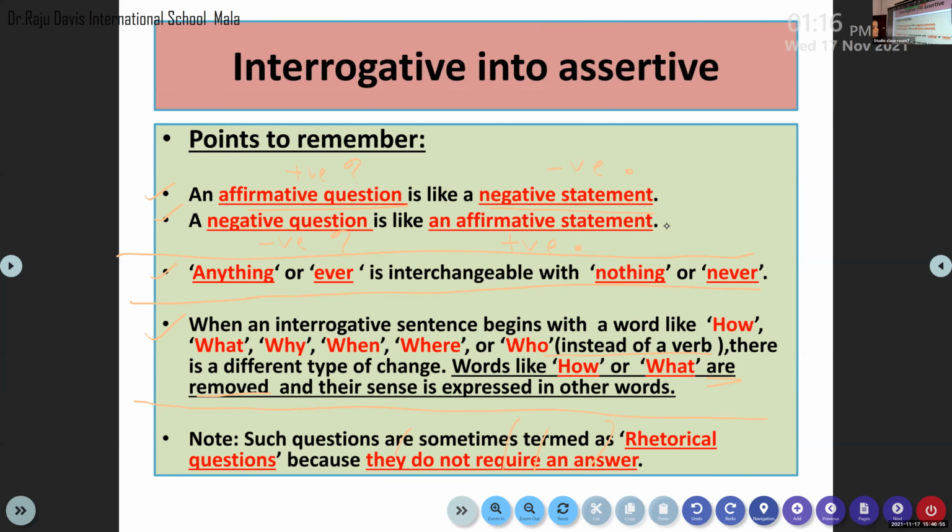Completed? Yes, ma'am. No, ma'am. Okay. I'm not touching. So I request everybody to write the fourth point, and I'll give you some examples. Please don't copy the last lines. Just copy only the fourth point. Not the fifth point, right? It is the fifth point, not the fourth point. This one. Over? No, ma'am. Yes, ma'am. Write fast.